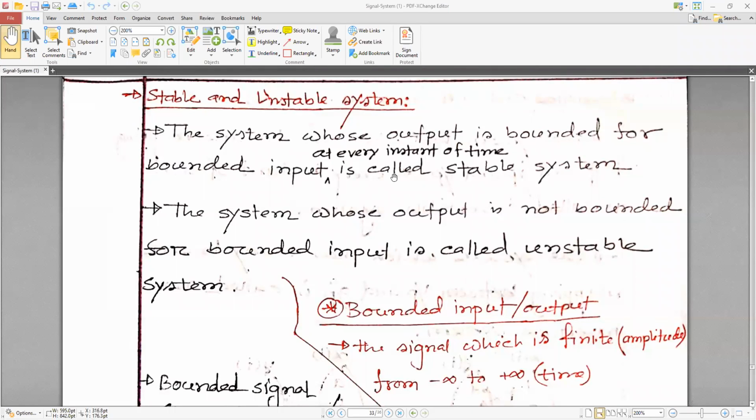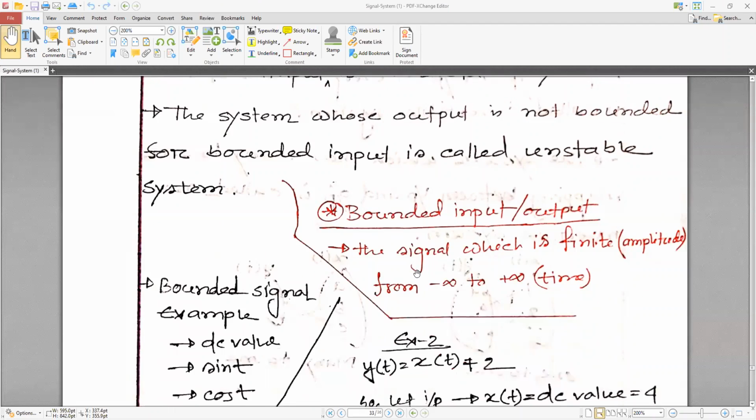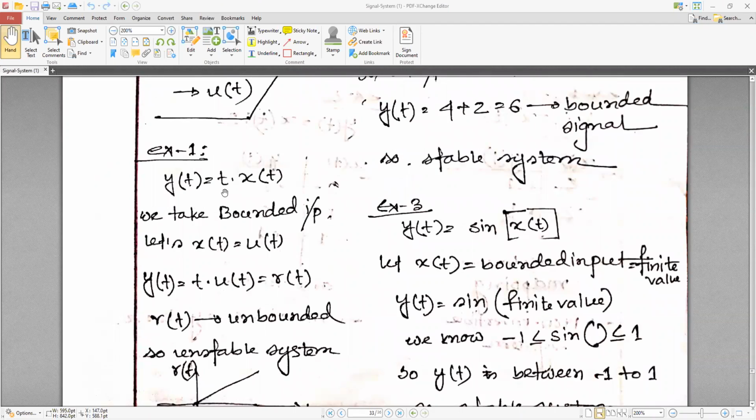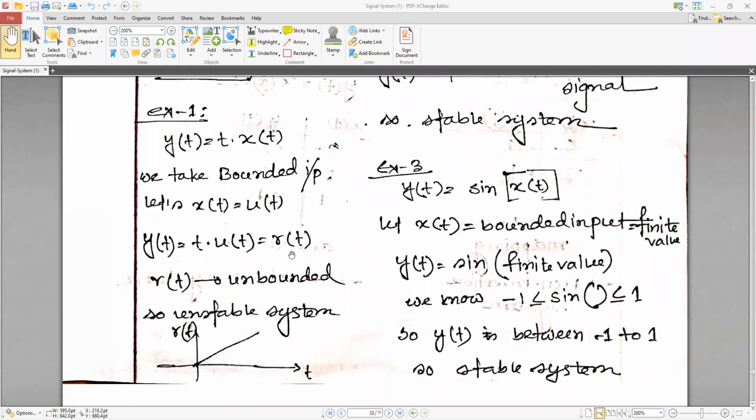So stable and unstable system. Stable system: input is bounded and the output is bounded. Okay, that is called the stable system. Unstable system: output is not bounded for bounded input. So y(t) is equal to t x(t). We take a bounded input, let's say x(t) is equal to u(t). So y(t) is equal to t u(t) is equal to r(t). r(t) is unbounded. So it is an unstable system.